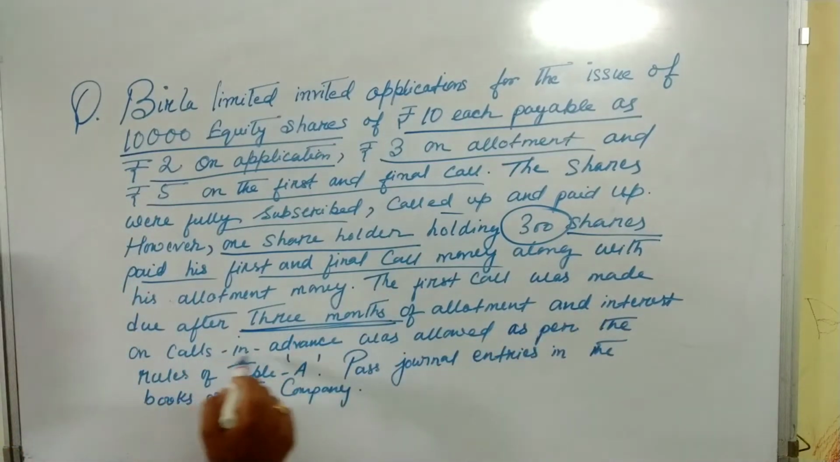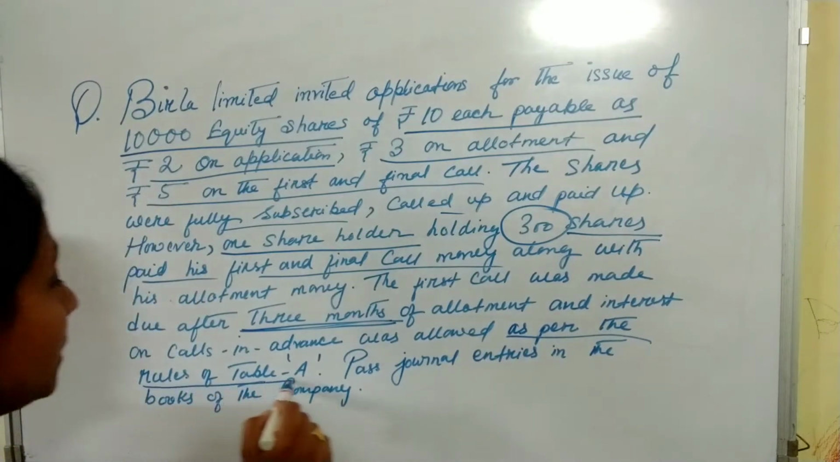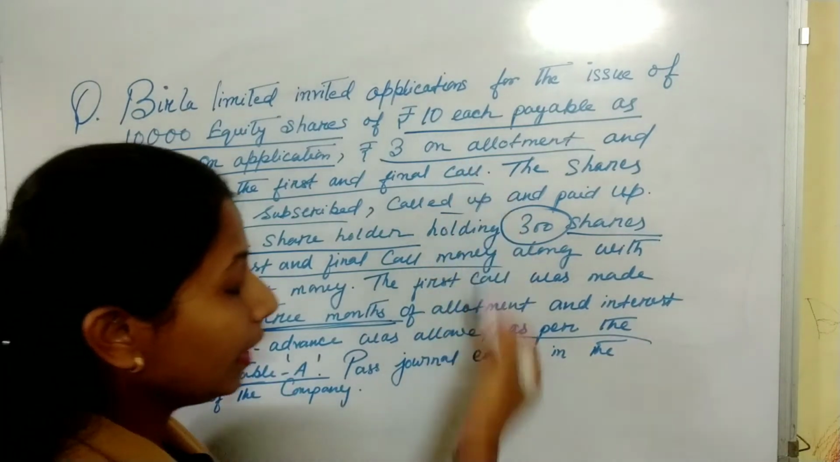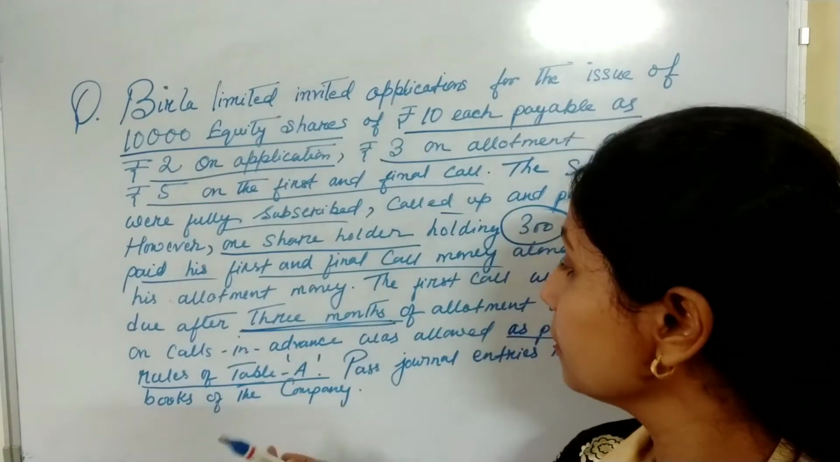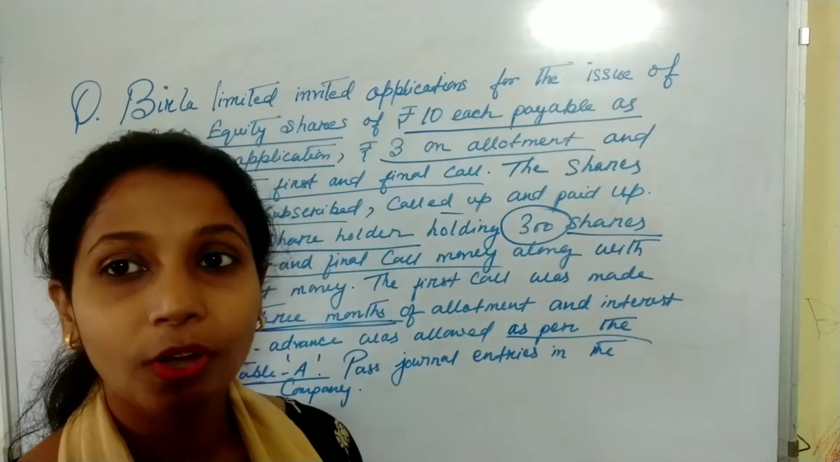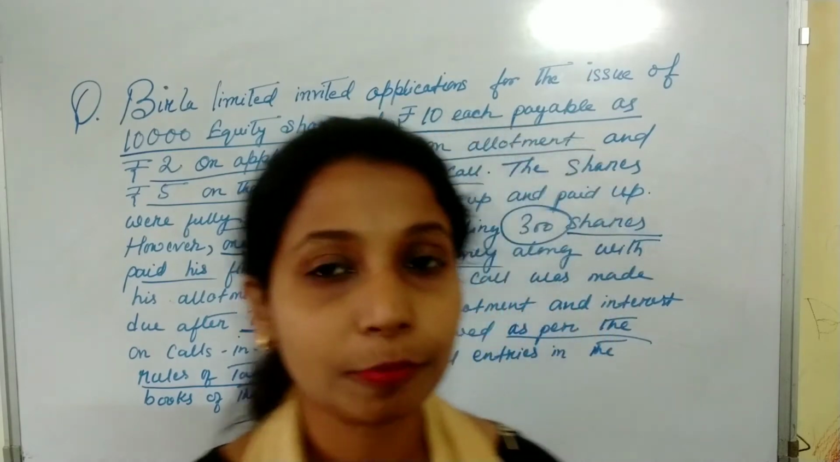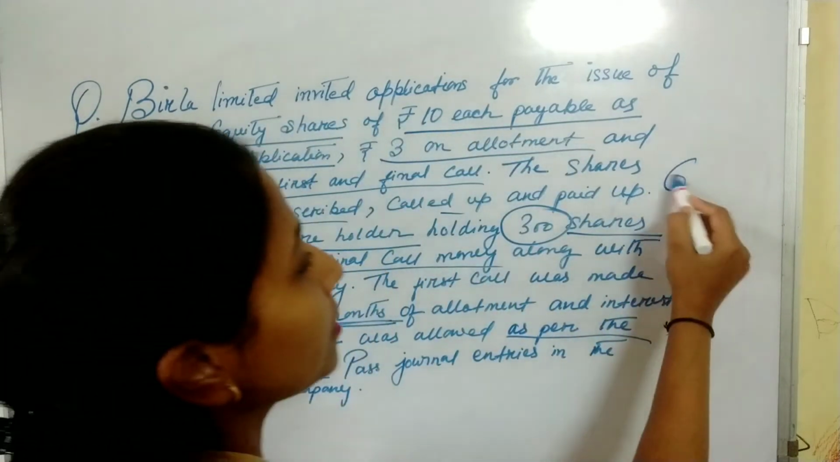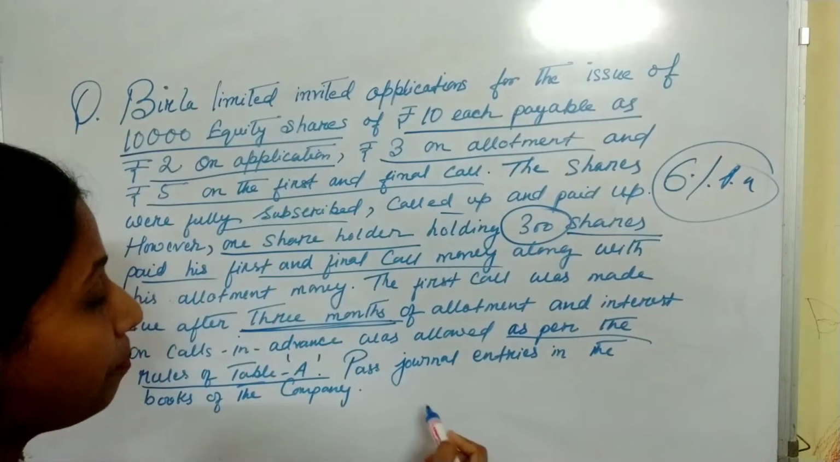And interest on calls in advance was allowed as per the rules of table A. See, in the question it is written that interest on calls in advance is allowed as per the rules of table A. So, what is the rate of interest as per the rules of table A? 6% per annum. So, these are the points.